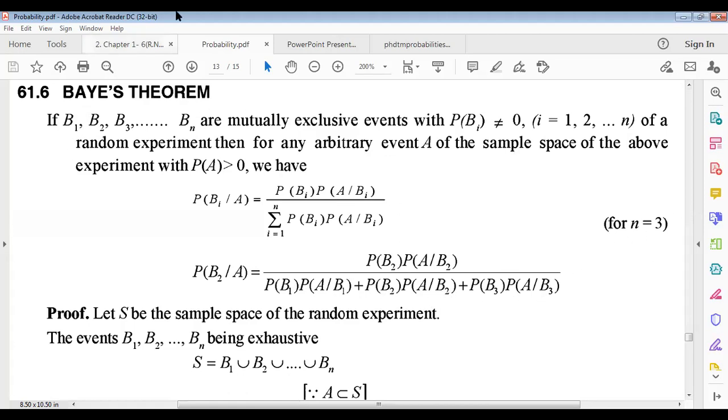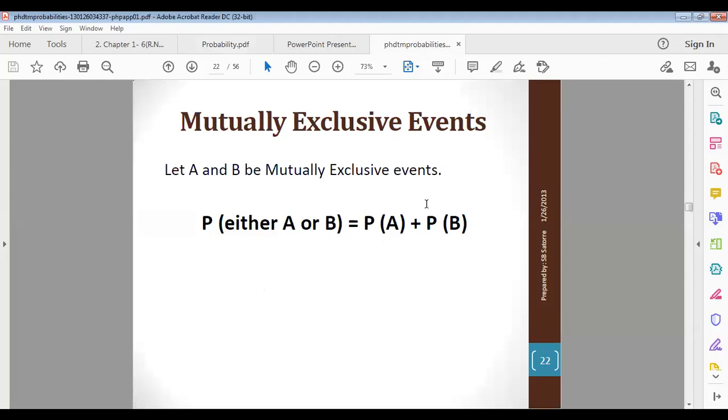Now I'll try to prove this statement. We have to remember that mutually exclusive events mean there will be no common happening. For mutually exclusive events, probability of either A or B will be just the sum of their individual probabilities.